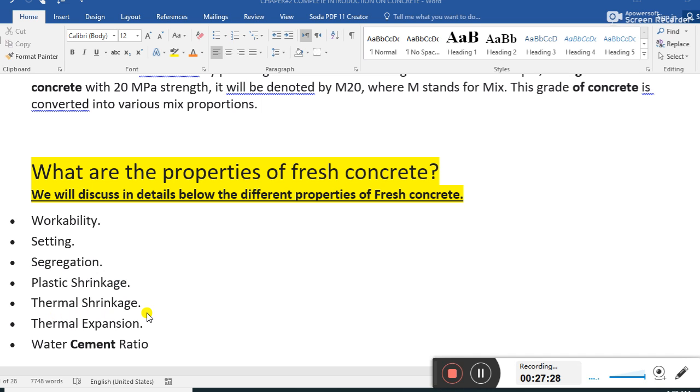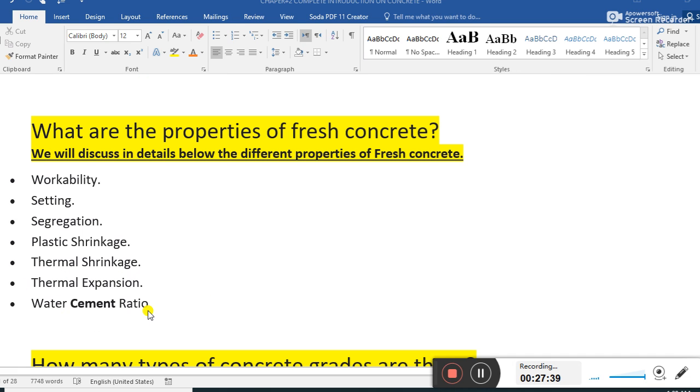Thermal shrinkage, due to low temperature, or maybe in the summer season due to high temperature, this shrinkage occurs. Thermal expansion, concrete expands at high temperature, and sometimes at low temperature also some deformations occur in the concrete.